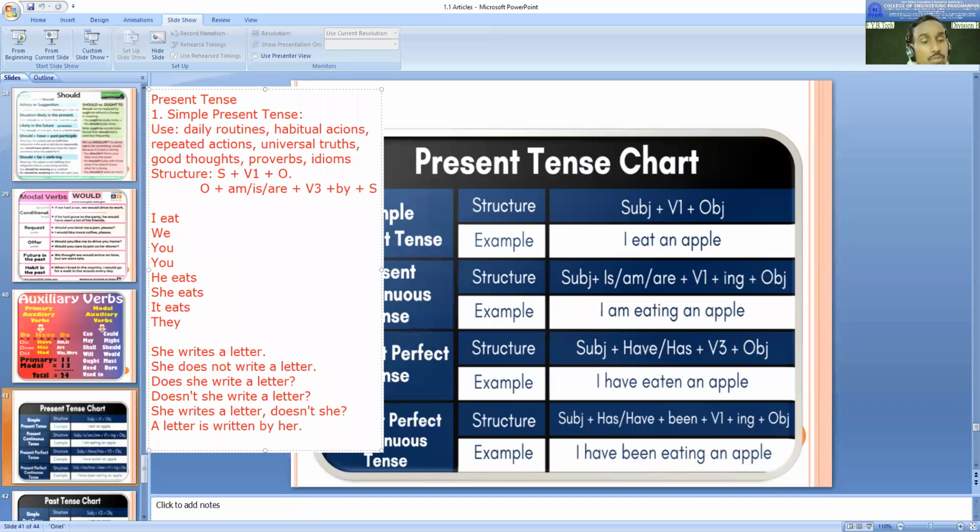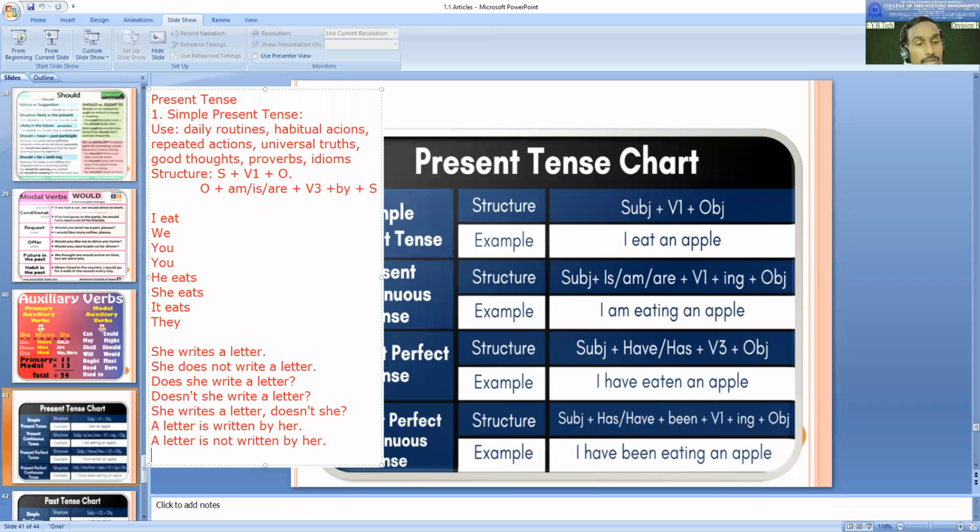Now a passive sentence also can be negative. If she does not write a letter, so the passive of that can be, a letter is not written by her.